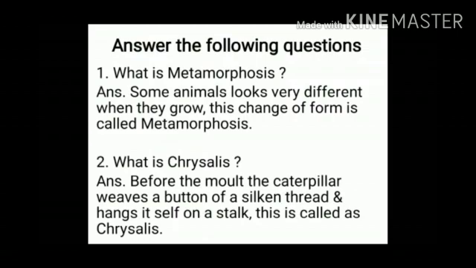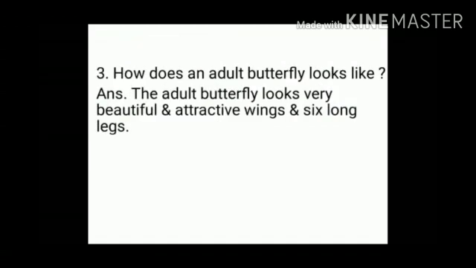Question number 2: what is chrysalis? Before the molt, the caterpillar weaves a button of silken thread and hangs itself on the stalk. This is called chrysalis. Question: how does an adult butterfly look? The answer is, the adult butterfly looks very beautiful, with attractive wings and 6 long legs.